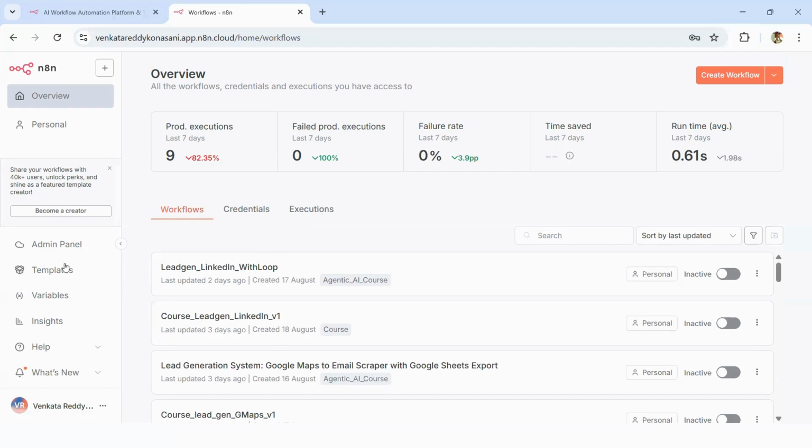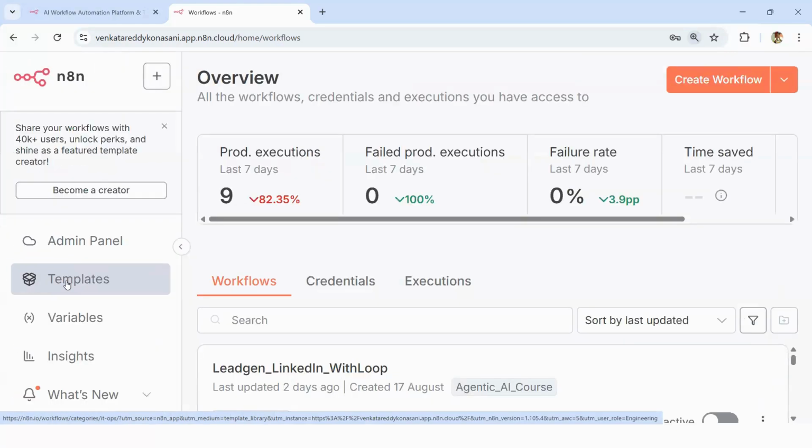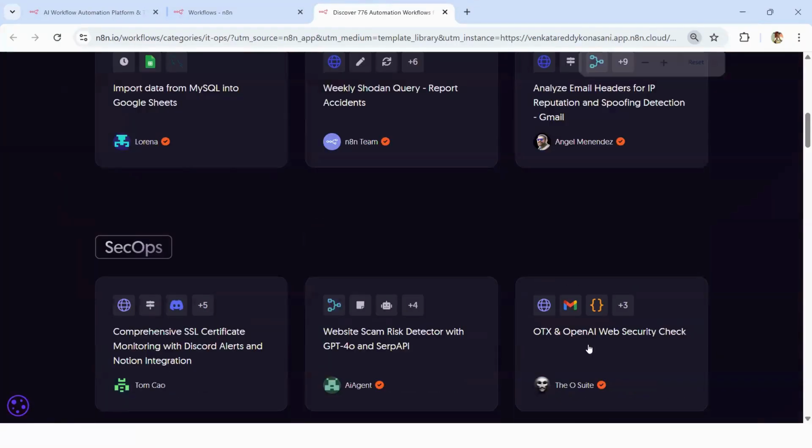Now, there's one point that I want to highlight here. On the left hand side, you will see something called templates. You see this here. I'm trying to highlight here on the left hand side. Let me zoom in a bit. Templates. This templates is a wonderful option. These are the N8N templates. Somebody else has created them. We can actually use them.